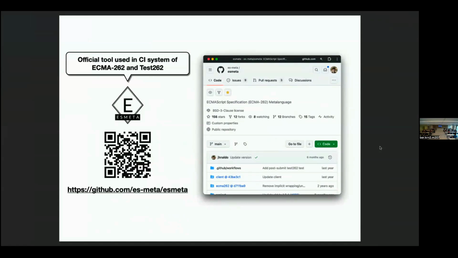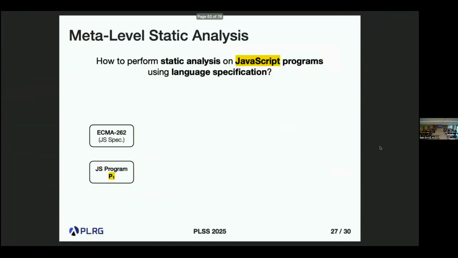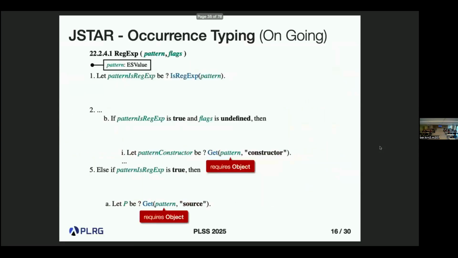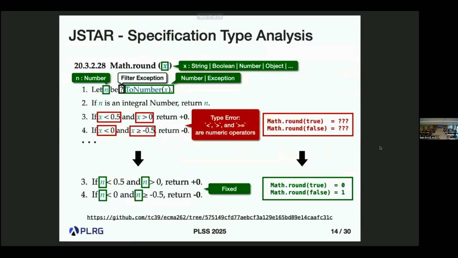One very dumb question on one slide, where you had the example with the bug, the examples of the two numbers and then using comparison, or was it the round function? That's the round, yeah, the type analysis on the specification. Is that just a type, or is it actually true that Math.round(true) is 0 and Math.round(false) is 1? The green box.